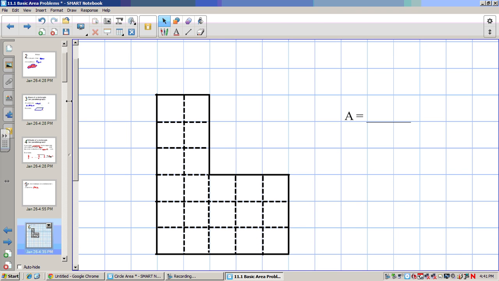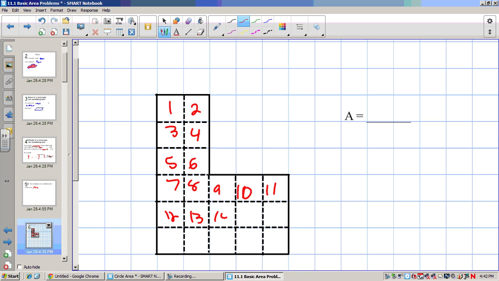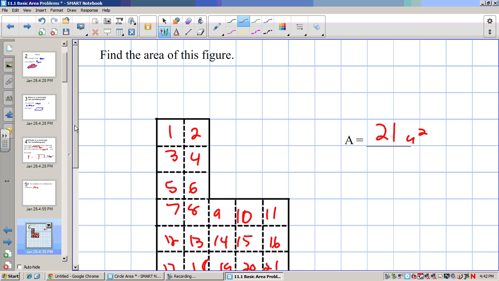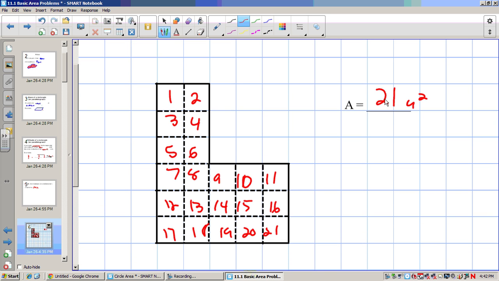Now if I want to find the area of this figure, like I said before, we generally talk about it in terms of squares. So we just count up how many squares are in this object, and that's going to be the area. So 17, 18, 19, 20, 21. So I would say this is 21 square units. I don't know how big these are. Maybe it's a centimeter. If it was projected, it would be bigger than that. But we can just say 21 square units.